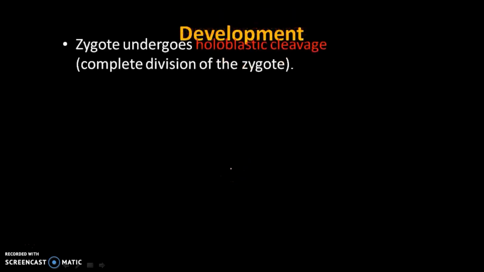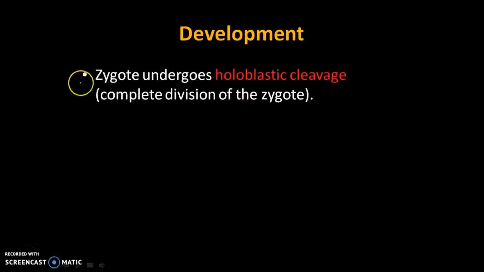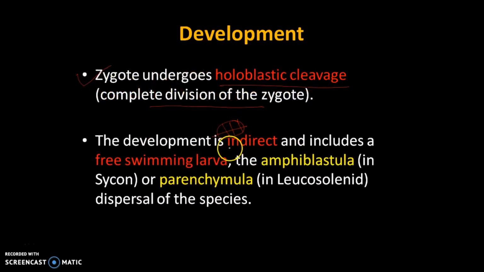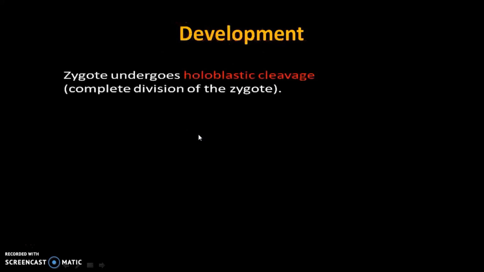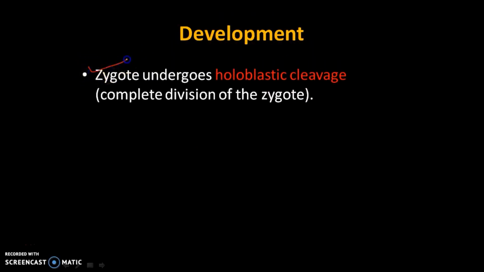Then development. Normally we know that the zygote produced undergoes holoblastic cleavage. That means complete division; the total zygote is divided. The development is indirect, meaning another free-swimming stage is present in between the young and adult stages. Let's move on to development. The zygotes of Porifera undergo holoblastic cleavage, that means complete division.